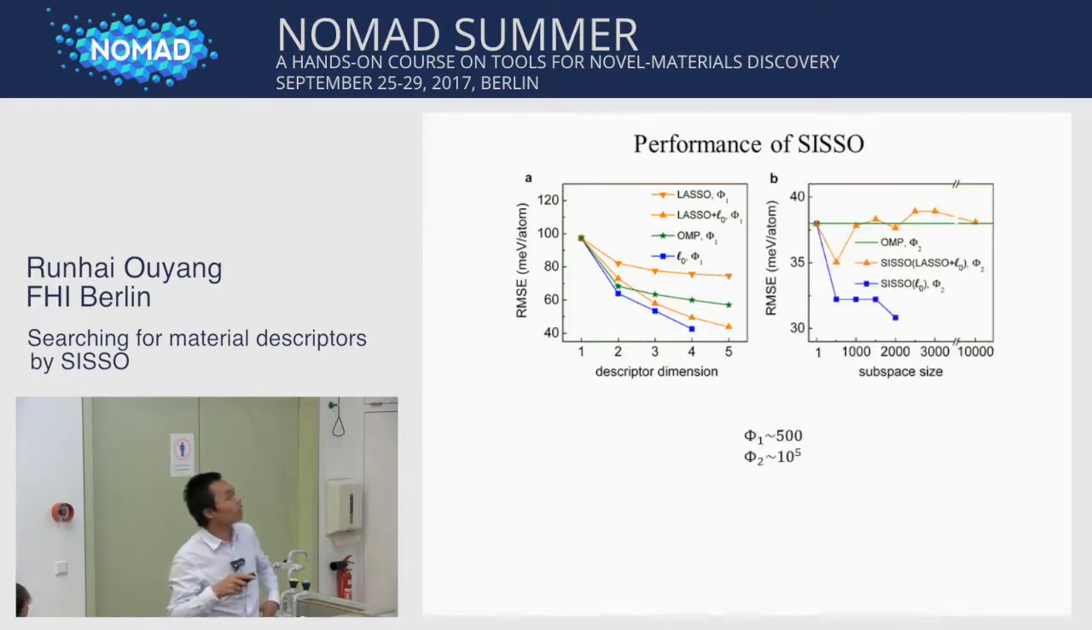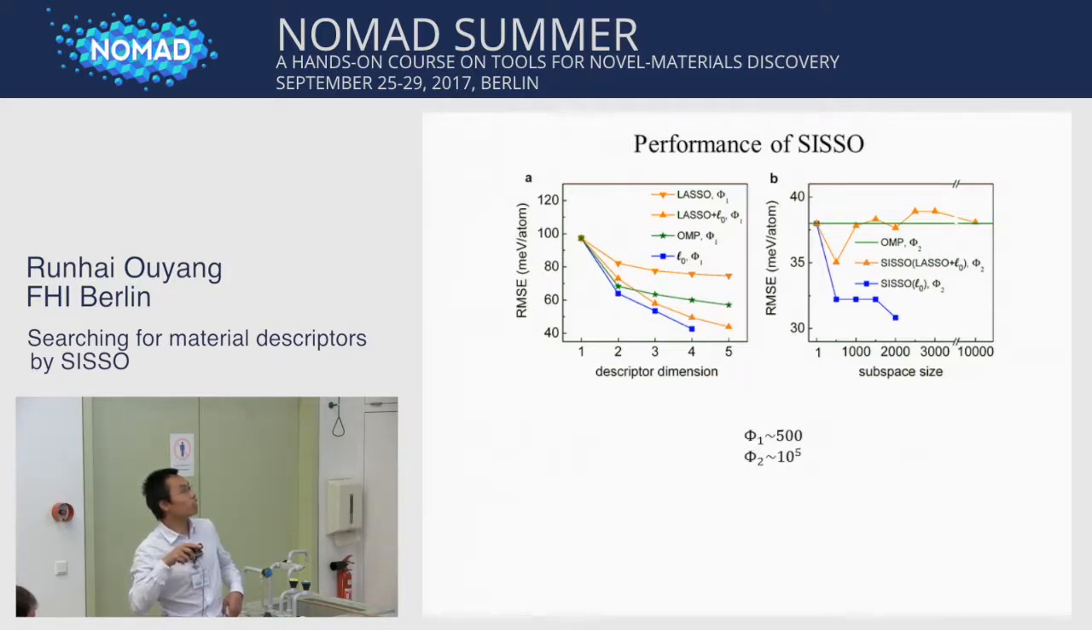So we compare SISSO with OMP. Here is the training error against the subspace size by SIS. We see SISSO with the SO being L0 gives a much better result than OMP with the same subspace size.